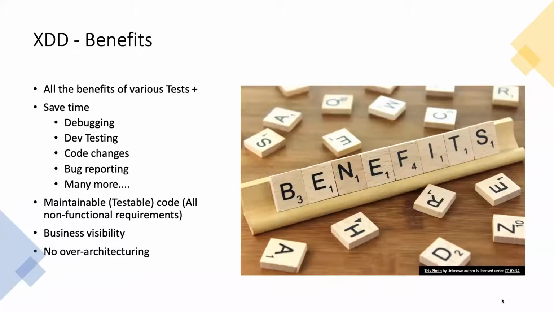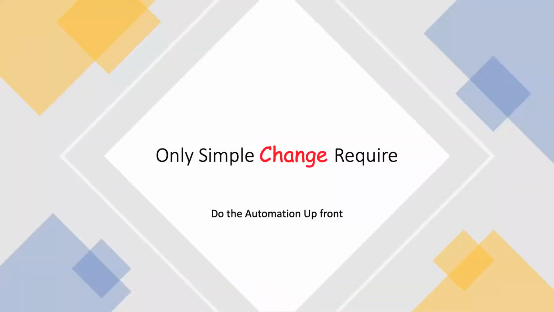Now, in order to get this benefit, what are the things you have to do? Only one thing. That is the only simple thing you have to do. What is that? One change. Do the automation upfront.